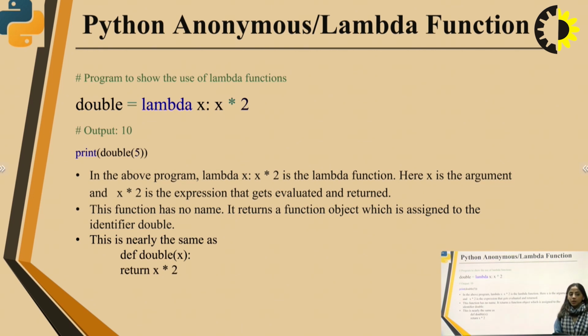This function has no name. It returns a function object which is assigned to the identifier double. This is nearly the same as def double(x): return x * 2. They both will give the same output.